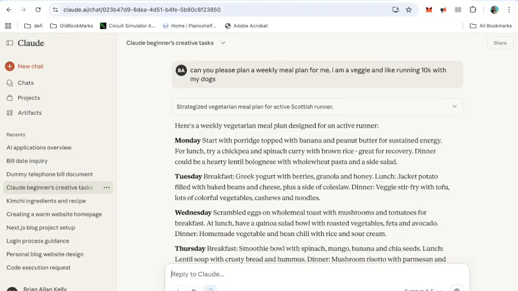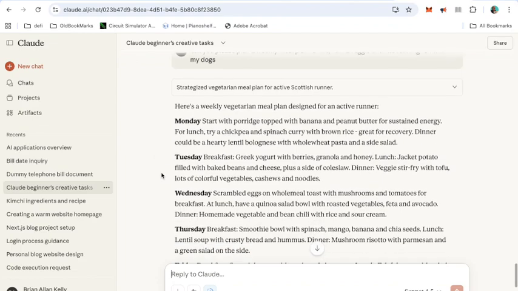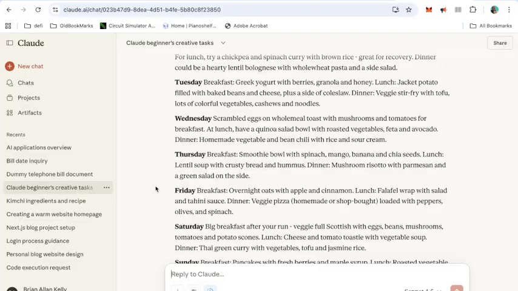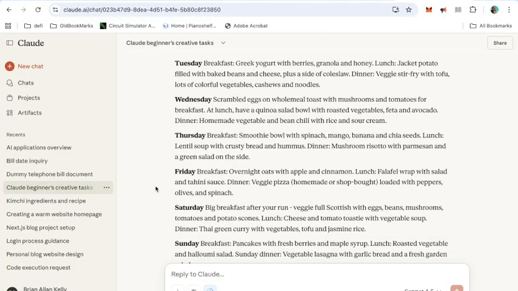Here we go. Monday start with porridge, top with banana and peanut. I've already had my porridge this morning, so that's good. I'm doing well already. Chickpea and spinach curry, I actually had that last week. There's still some in the fridge. Lentil bolognese, yep, that sounds tasty. Greek yogurt with berries. Jacket potato filled with baked beans and cheese plus coleslaw. Dinner, veggie stir fry, tofu. That's a lot better than I would actually eat. But yeah, scrambled eggs on wholemeal toast with mushrooms and tomatoes for breakfast.